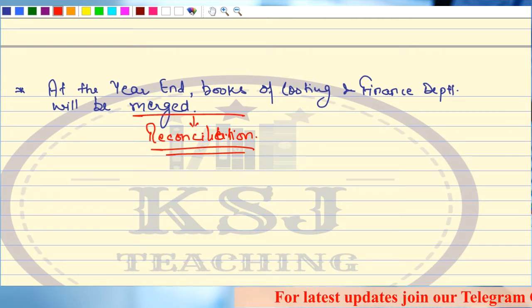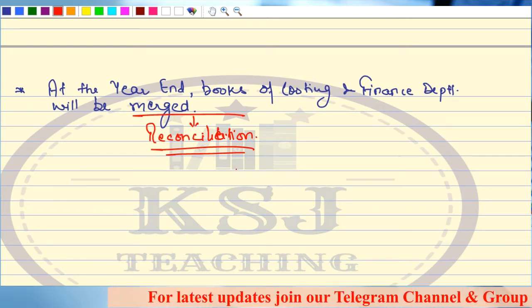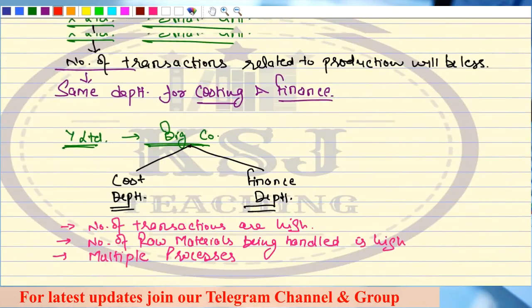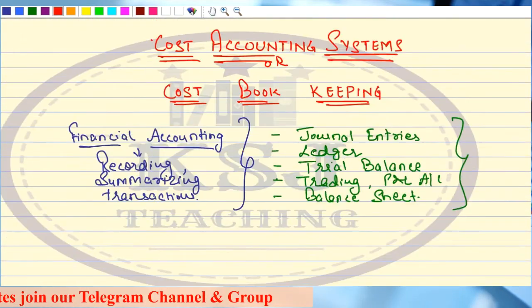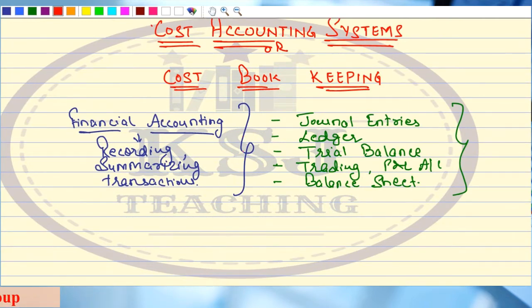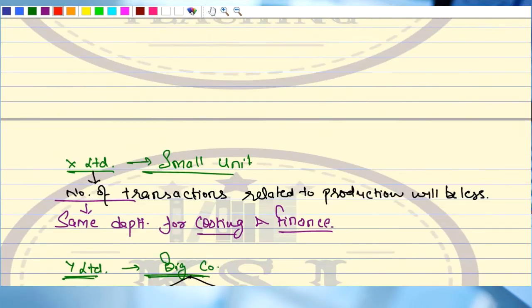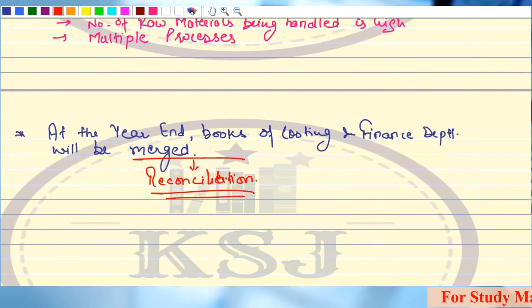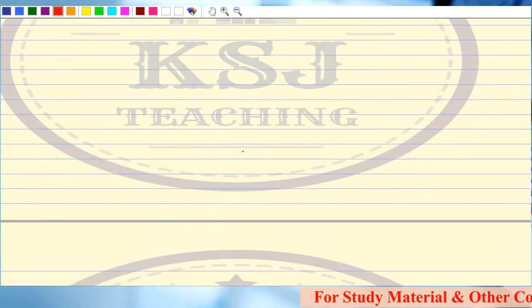Right? So at the year end, both the books will be merged. So that means the cost accounting system or cost bookkeeping is a recording of all the costing transactions at one place. Write it down. So what do you mean by cost bookkeeping?